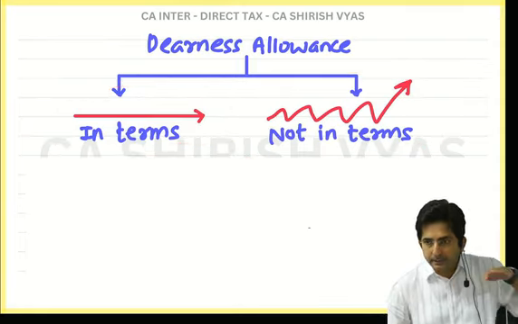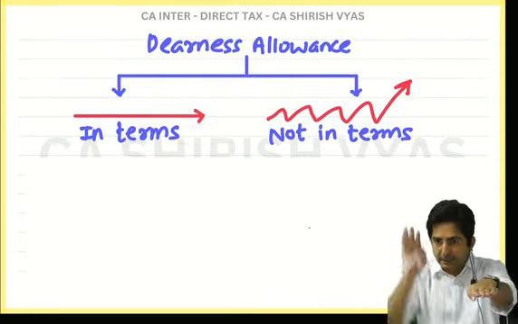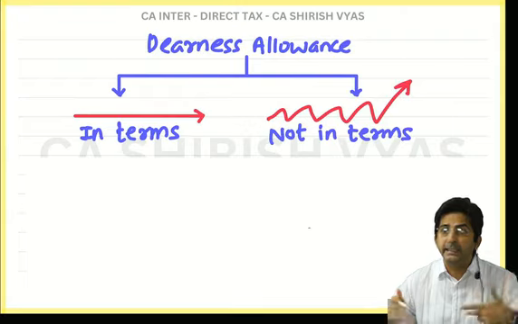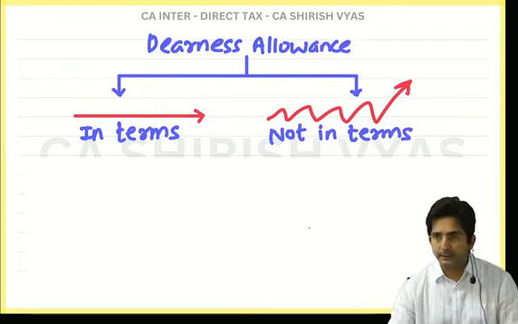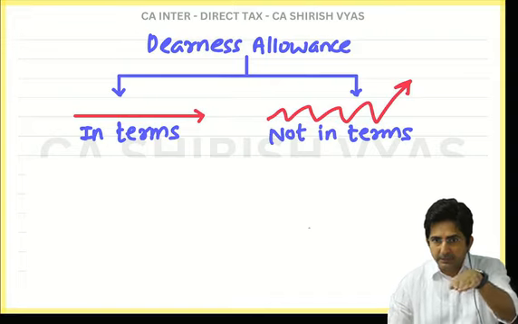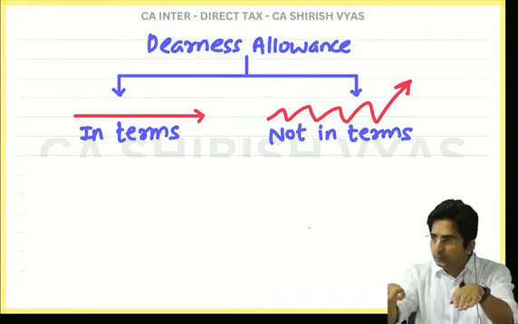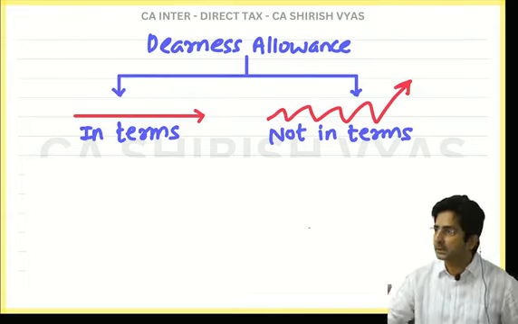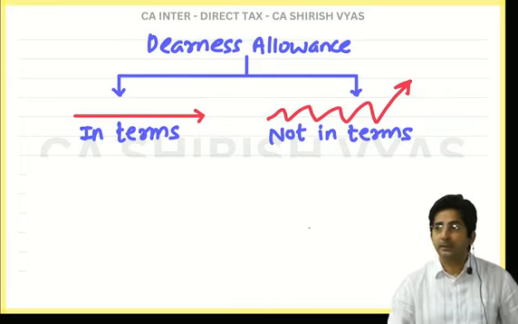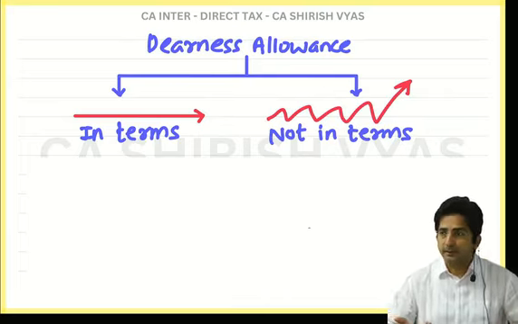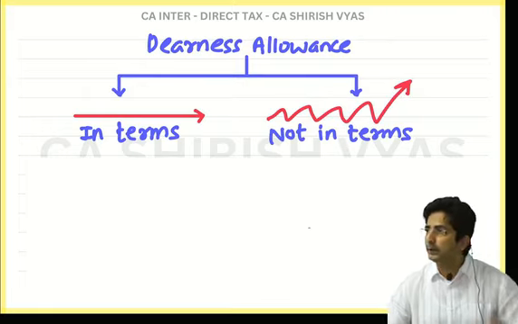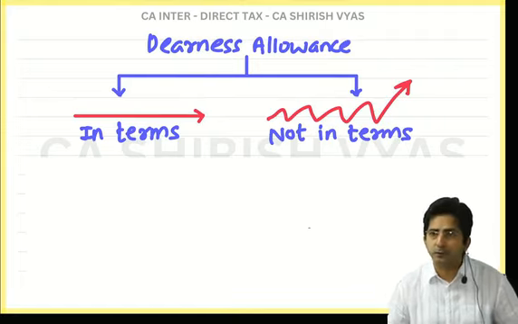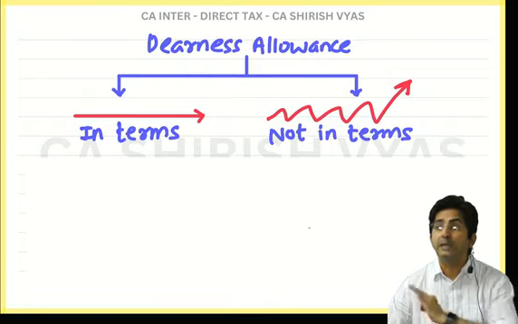If the DA is like this, it is in terms. And if it is like this, it is not in terms, meaning it will change according to the inflation. Okay. But see, look at this. Whether you receive DA like this or like this, in both cases you are receiving it. It is your income. It is taxable. For taxability it doesn't make any difference. Whether dearness allowance is constant or it is fluctuating according to inflation, in income tax the rule doesn't change. Dearness allowance is dearness allowance after all, so as an allowance it will be fully taxable.